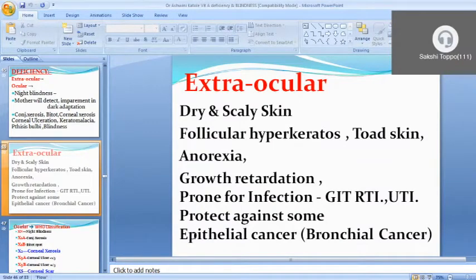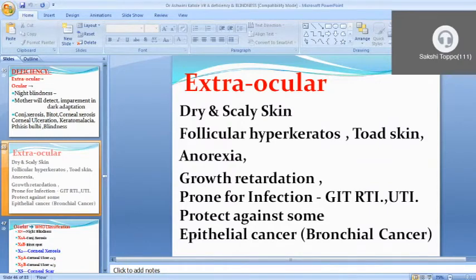Extraocular manifestations can cause dry and scaly skin, follicular hyperkeratosis, toad-like skin, anorexia, growth retardation, and proneness to gastrointestinal, reproductive tract and urinary tract problems. Patients are also more prone to infection because vitamin A is required for epithelial integrity; if deficient, that integrity is lost and infection can occur in all body parts.